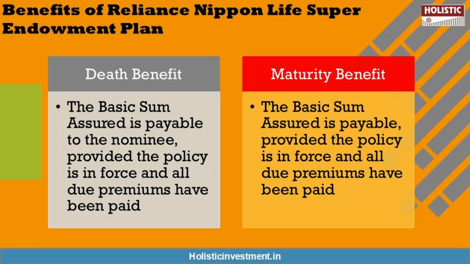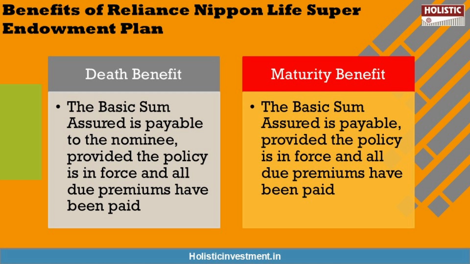Now let us take a look at the benefits available under this plan. There are two kinds of benefits: one is the death benefit, another is the maturity benefit. The death benefit is given to the nominee or the legal heir if the policyholder unfortunately passes away before the maturity date of the policy. The death benefit of this policy is the basic sum assured, which will be payable to the nominee in case the policy is still in force and all the due premiums have been paid. This policy terminates on payment of the death benefit.